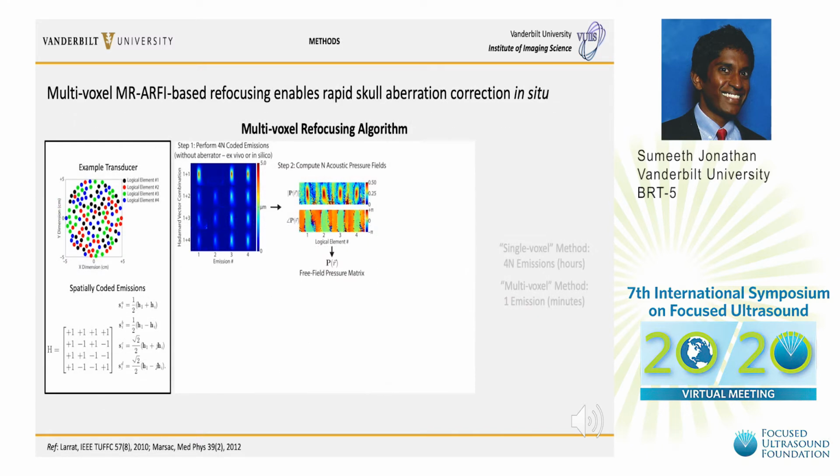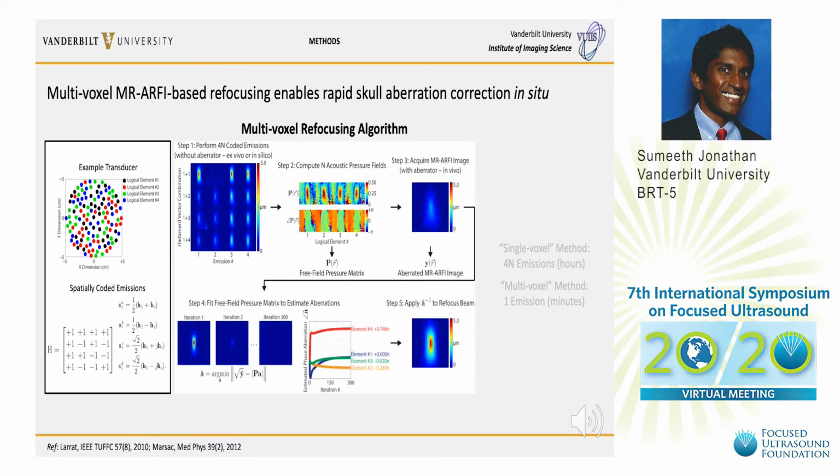Our group has developed a multivoxel MR-ARFI based refocusing technique to enable rapid skull aberration correction in situ. First, we derive the set of complex valued acoustic pressure fields produced by each transducer element using the technique of spatially coded emissions produced by Lara in 2010. This step is performed without an aberrator in place.